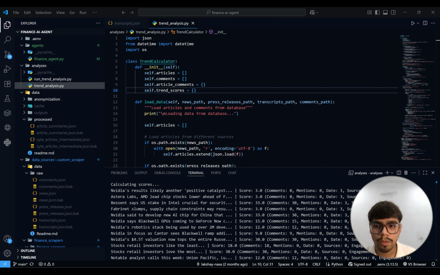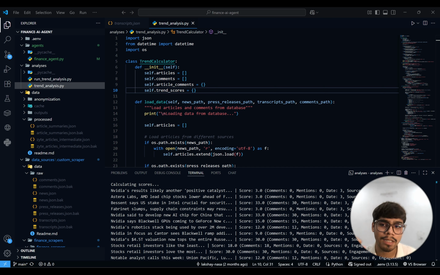Maximum, I've capped it to 30 points. We can only consider 10 comments per article, because if it has 10 comments, it is already a trending article. We don't need to increase its points, and also need to focus on other articles. So we need to keep some benchmark. Then there is a mention score.